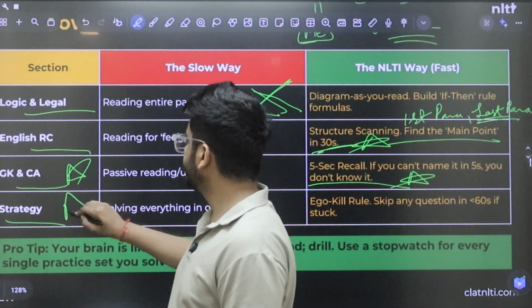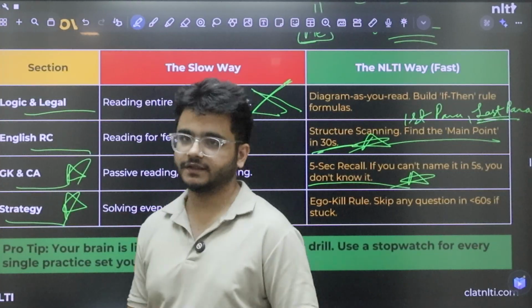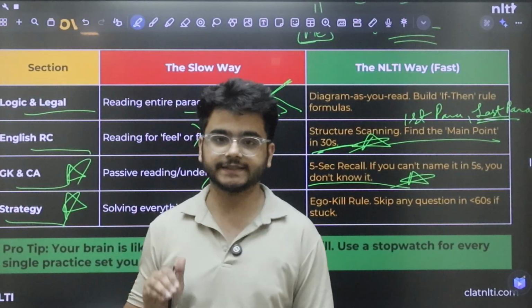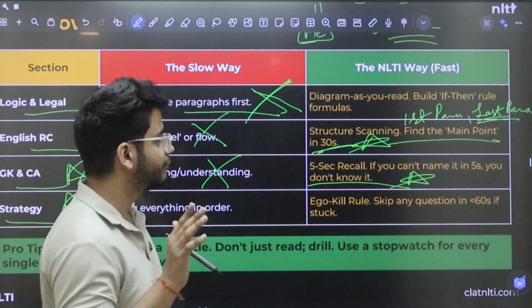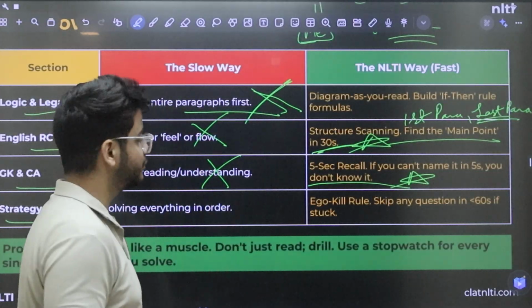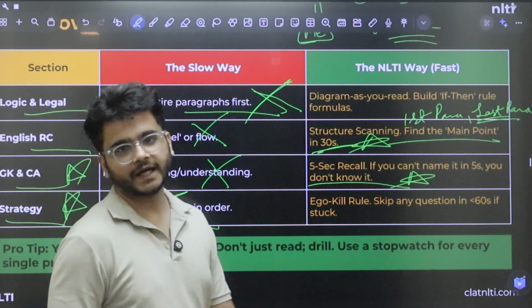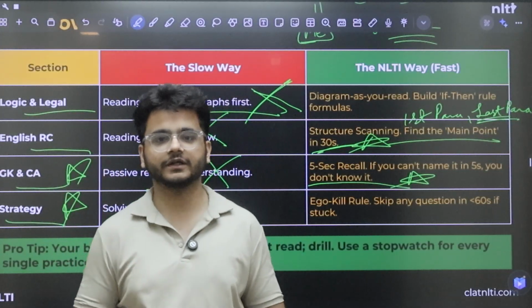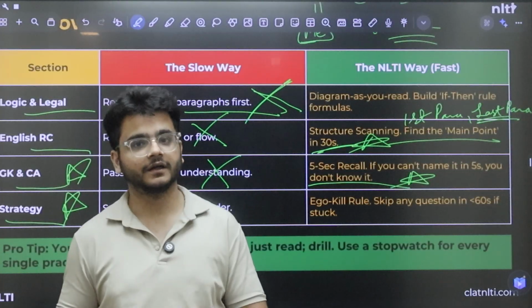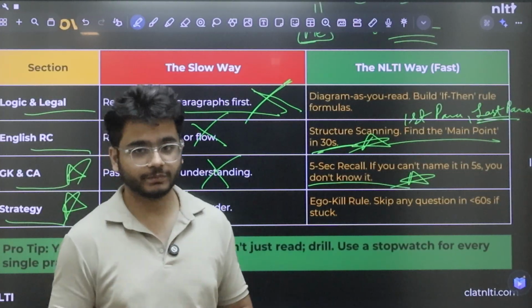Then the last parameter, the last section is strategy. It's not a section in the exam, but it's a section in your preparation. What's the slow way of killing your strategy? Solving everything in order. You have to solve everything in order of the exam pattern. That is the slow way of killing your preparation.